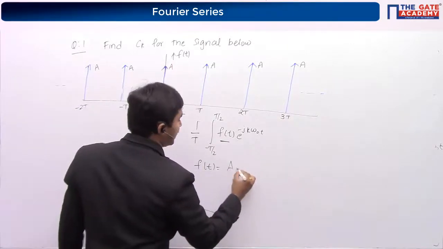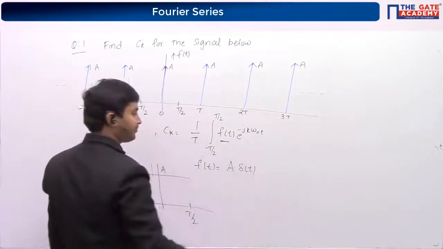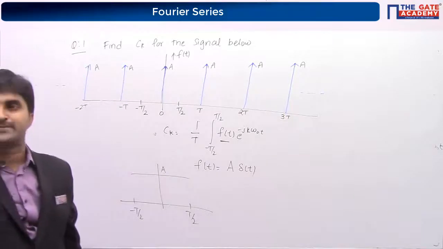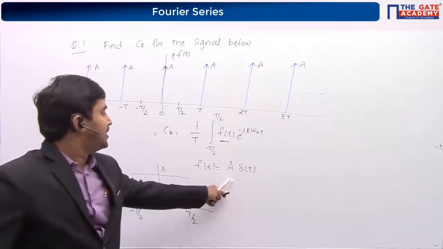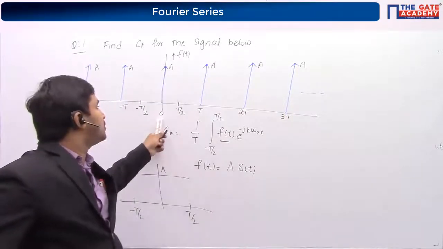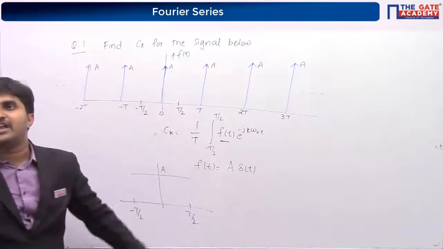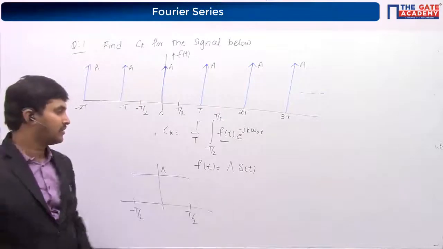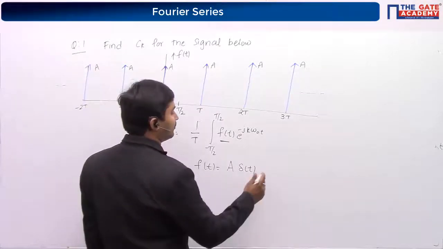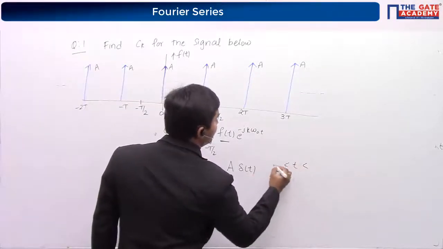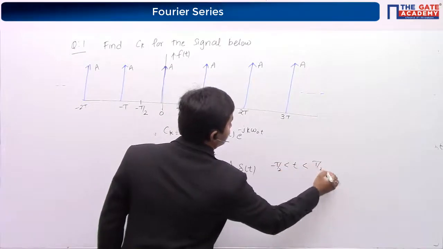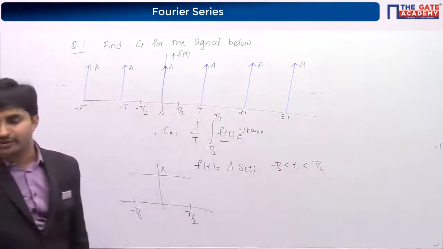It is A into del of t. It is an impulse which is present at t equal to 0 and having the area of A. Correct or not? So we can write it as A into del of t in the region of minus T by 2 to T by 2.